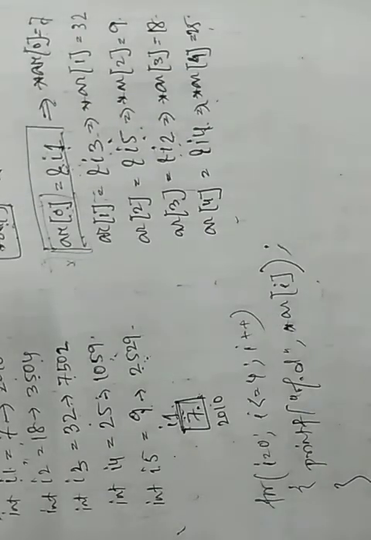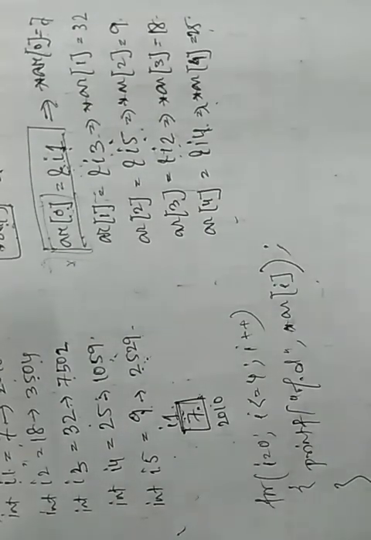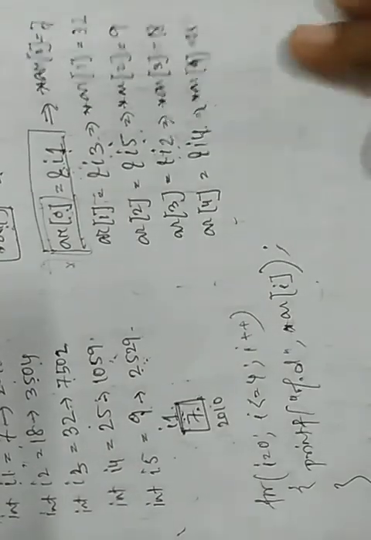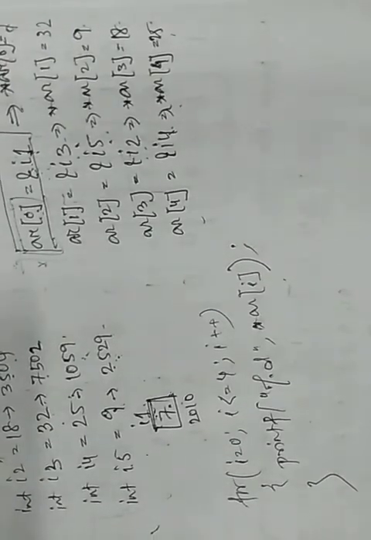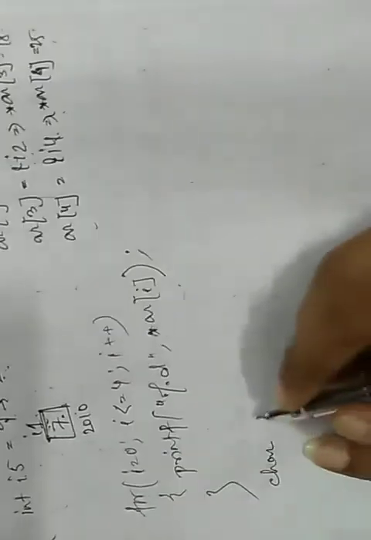Okay, if we write a character array of pointer, mind it, there is one thing. Just mind one thing: pointer to a string.